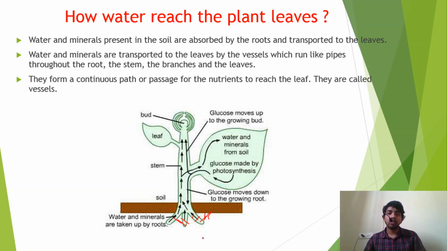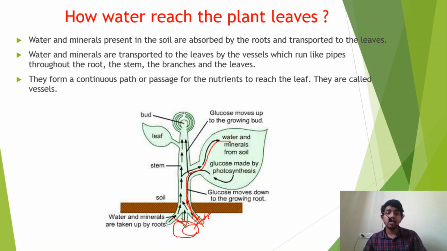See, water. Your soil has some minerals. So whenever we water the plants, minerals present in the soil get dissolved, and immediately what will happen? The plant's roots absorb the water. Water has dissolved minerals. Remember this one, and from there it goes to the stem, from there it goes to the branch, and then it goes to the